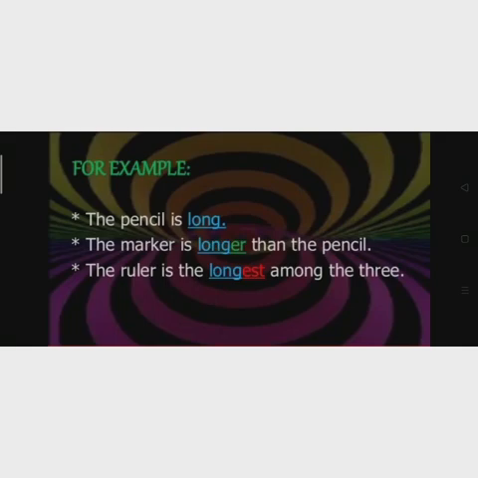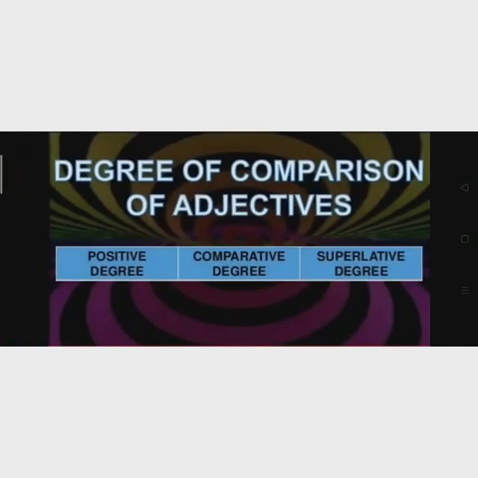In the third sentence, the adjective longest shows that the ruler has the greatest degree of length among all three. It is said to be the superlative degree. One thing which we need to remember is that the comparative degree is generally followed by the conjunction than. There are three degrees of comparison of adjectives: positive degree, comparative degree and superlative degree.